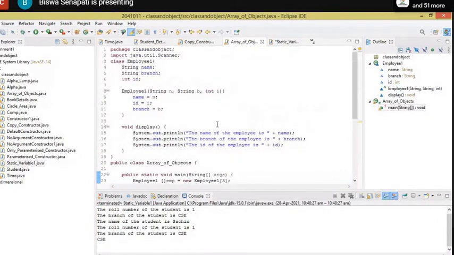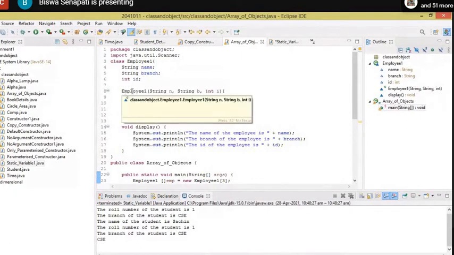All right, let me explain it very slowly. All of you try to understand. Once you realize, I will give some time to write the code. While writing, realize and write. Okay, very important concept. I have defined a class called Employee1. It consists of 3 data members or instance variables. One is name, one is branch, one is ID.